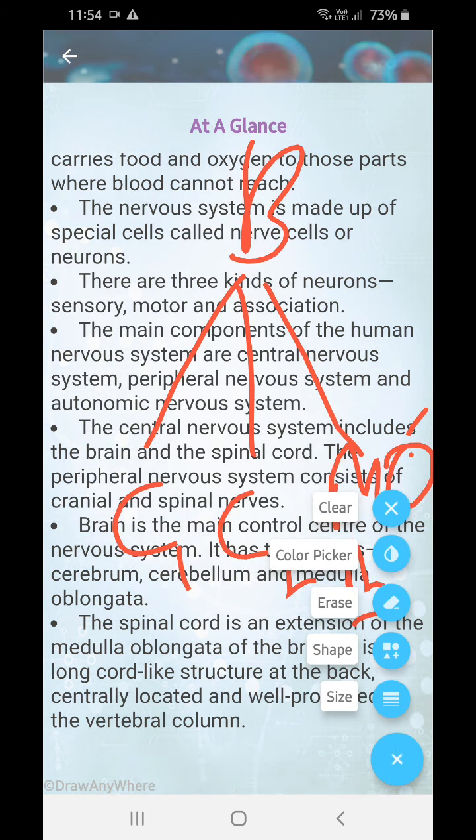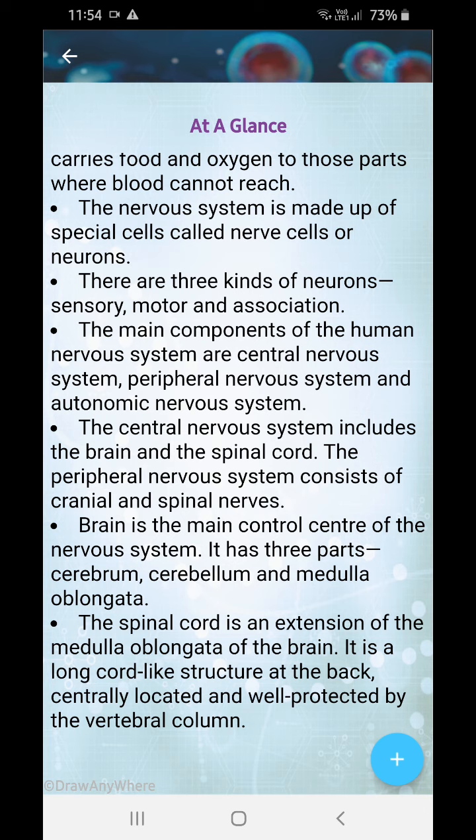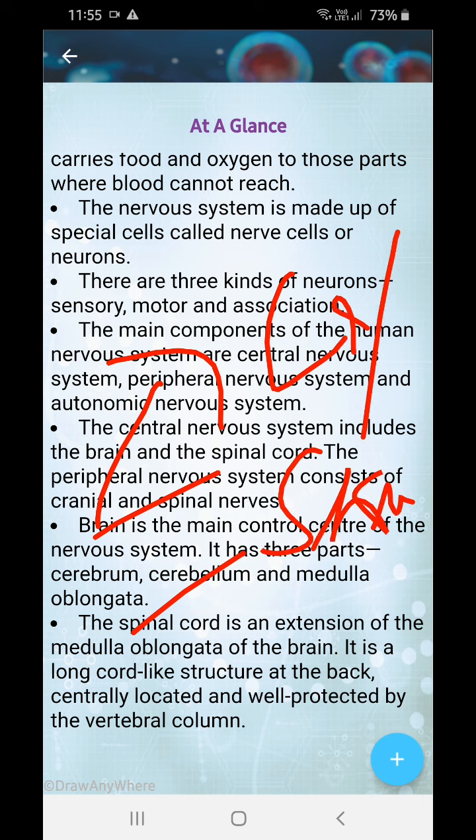Now what is the spinal cord? The spinal cord is the extension of the medulla oblongata or the brain. It is a long cord-like structure at the back, located centrally and well protected by the vertebral column. The spinal cord and the brain are soft organs. The brain is covered by the cranium or the skull, and the spinal cord by the vertebral column or the backbone.